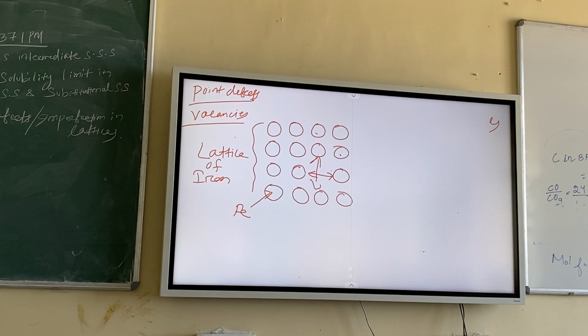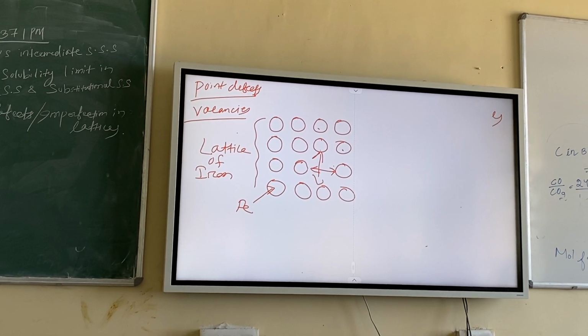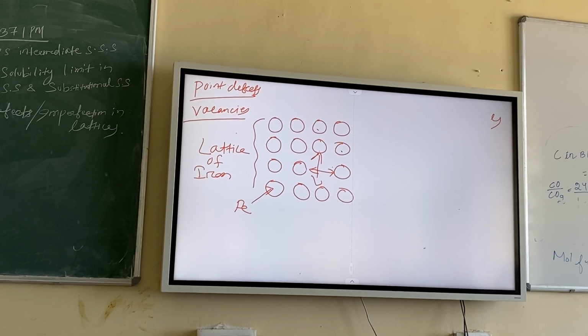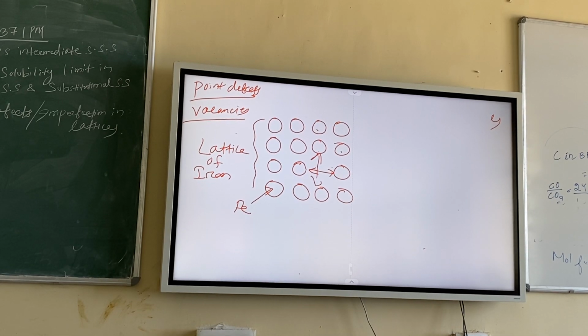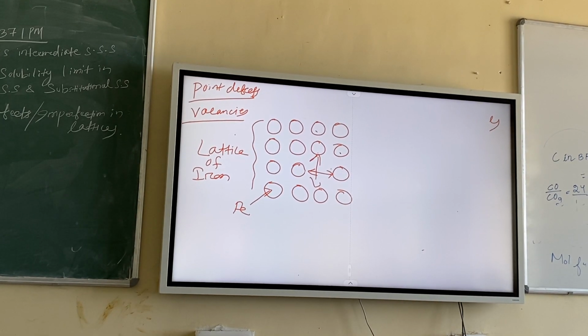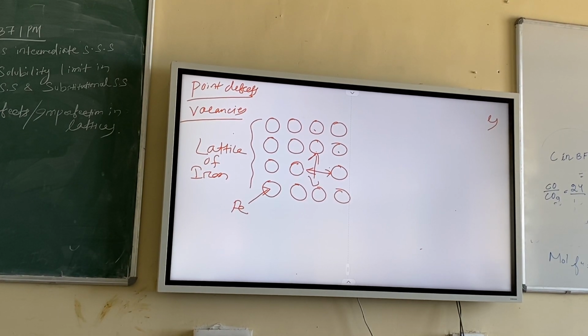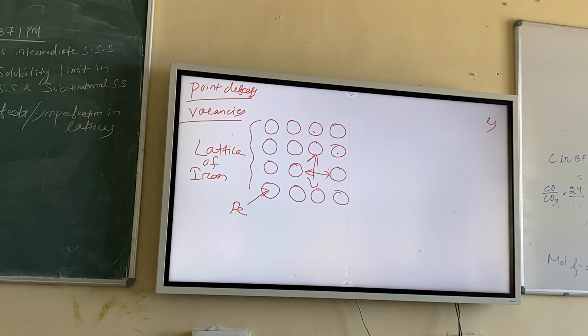If you remember, potential energy versus distance. You remember that graph? When atoms are very far and are coming closer, what will happen to the potential energy? It decreases, it goes to a minimum value. But if they get further close, again the potential energy increases, if you remember. So atoms always try to remain in equilibrium conditions. A particular distance should be maintained. It cannot be close, it cannot be far.